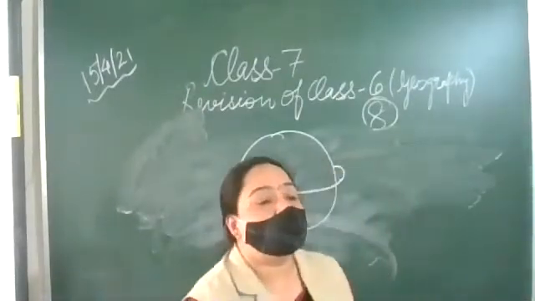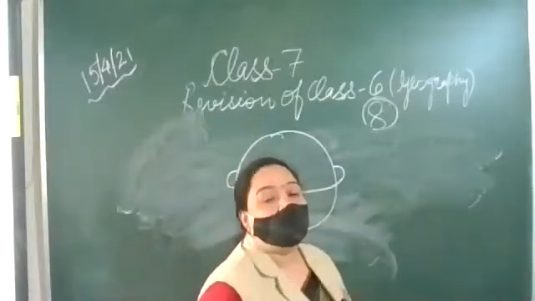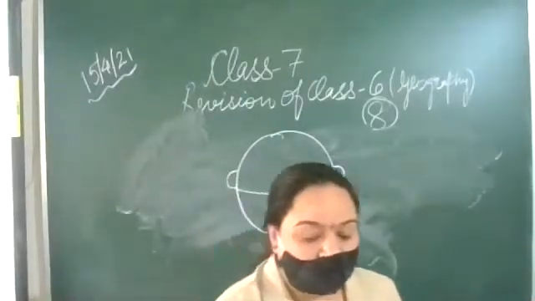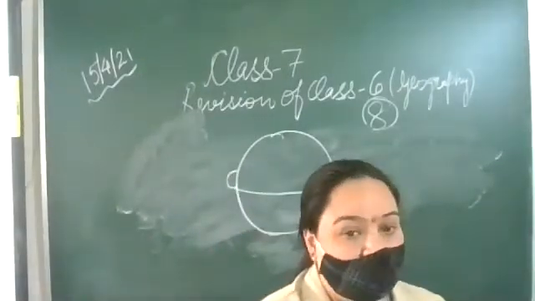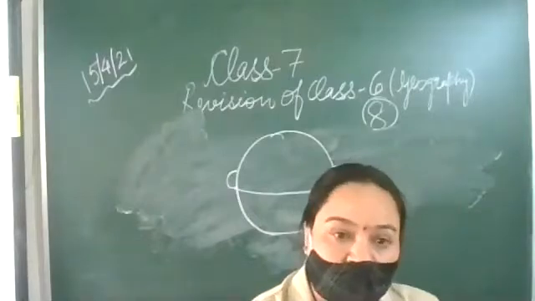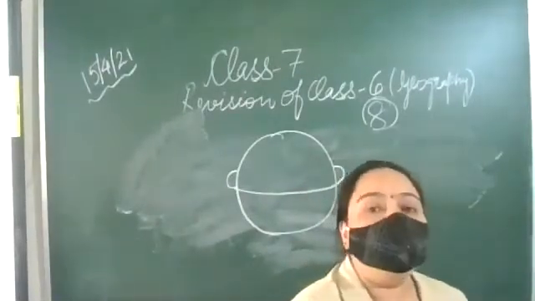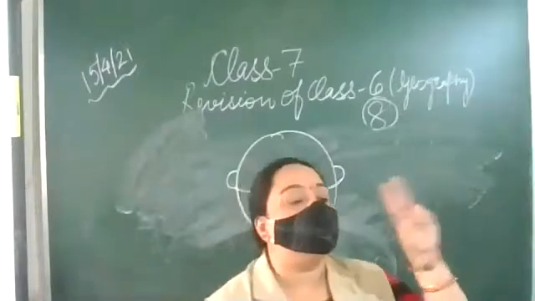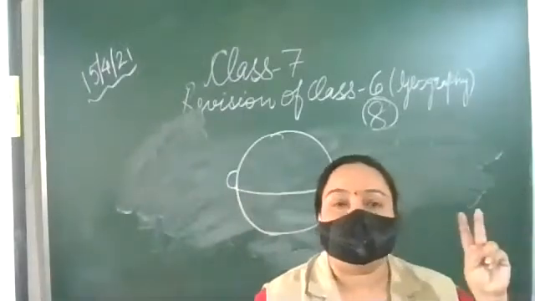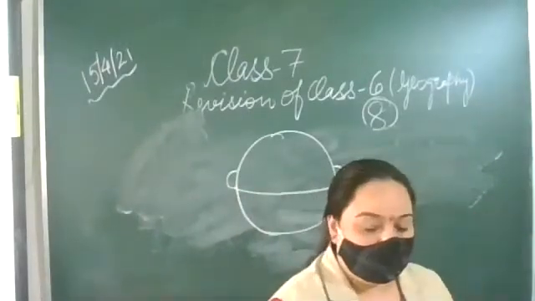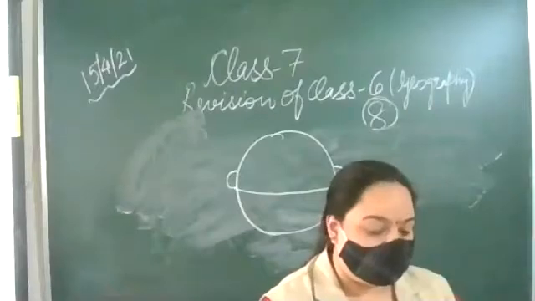What are these rings made up of? These rings are made up of icy particles. Saturn is much colder than Jupiter. And how many moons does it have? It has 62 moons. Then we come to Uranus.